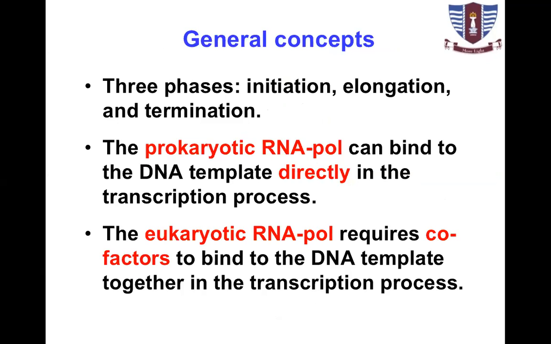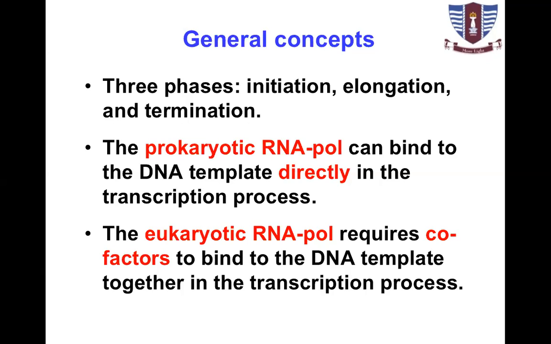The prokaryotic RNA polymerase can bind to the DNA template directly in the transcription process. Eukaryotic polymerase requires cofactors to bind. So there are initiation factors in eukaryotes which bind to this region and then they synthesize. There are initiation factor 1, initiation factor 2, and 3 in eukaryotes, while in prokaryotes, it doesn't require an initiation factor.